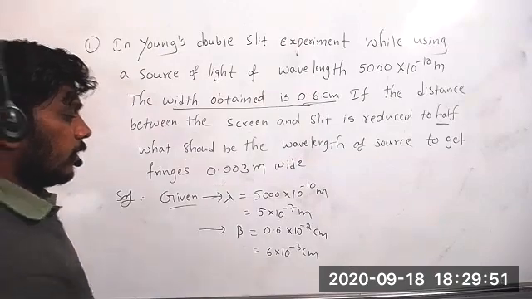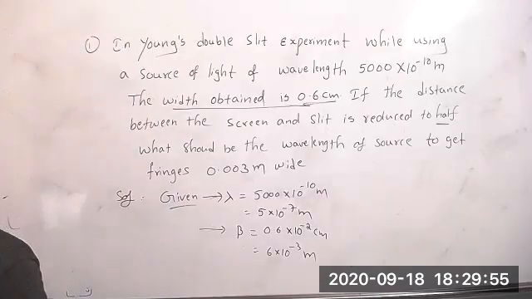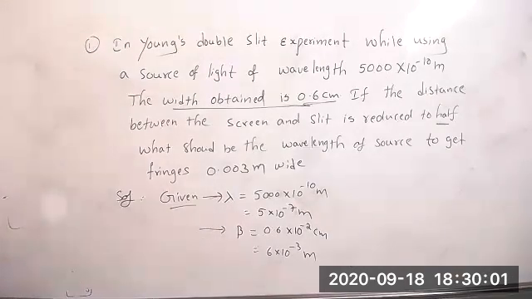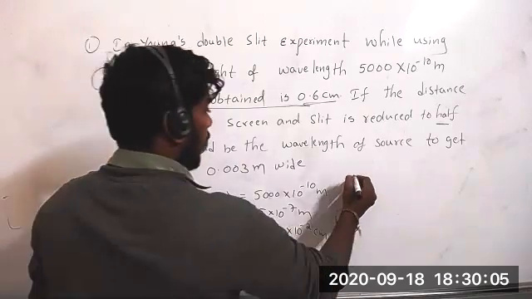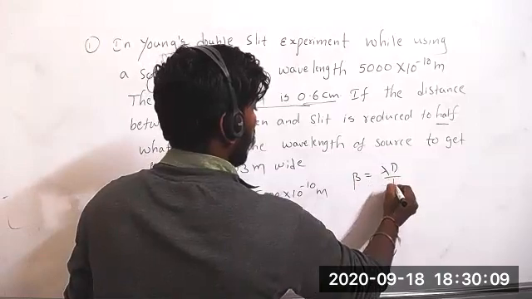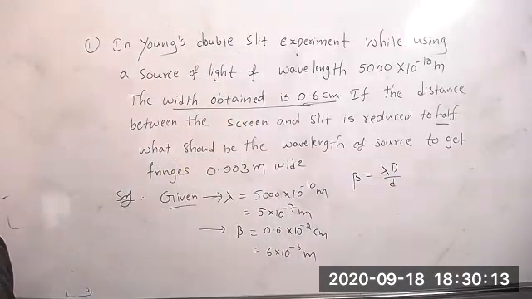So the unit is meters, right? Yes, sir. When they have given beta and lambda, what can we calculate from here? We have the formula beta equal to lambda D by d, capital D by small d.